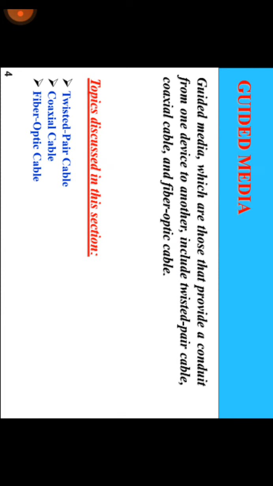First we have to see what guided media is. Guided media are those that provide a conduit from one device to another, including twisted pair cable, coaxial cable and fiber optic cable. So first we look at guided media, in these three topics: first twisted pair cable, next coaxial cable, and another fiber optic cable.